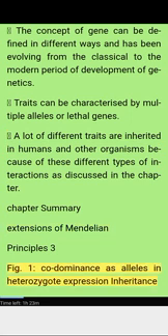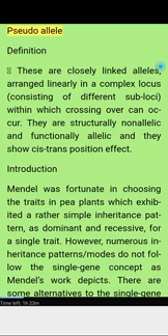Figure 1. Codominance is where both alleles in the heterozygote express inheritance. Pseudoallele. Definition: these are closely linked alleles, arranged linearly in a complex locus consisting of different subloci within which crossing over can occur. They are structurally non-allelic and functionally allelic, and they show the cis-trans position effect.